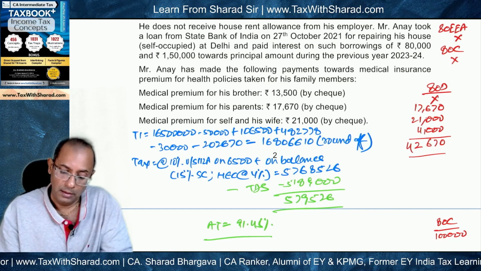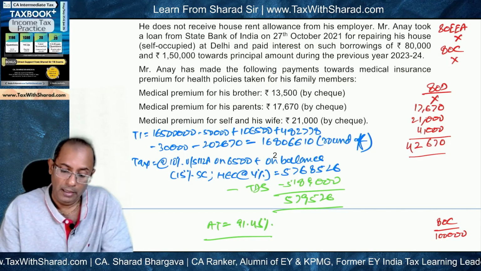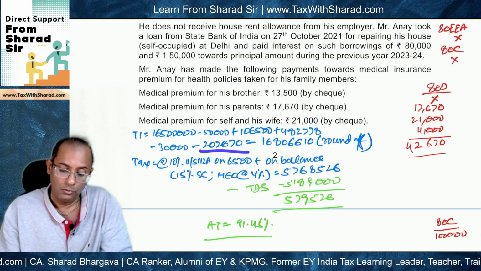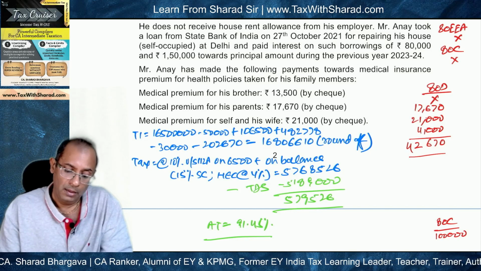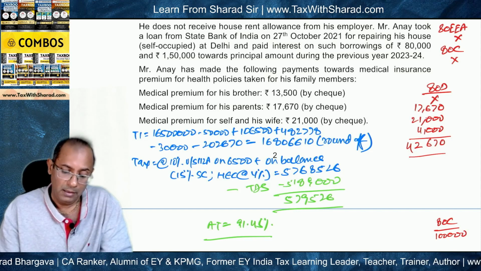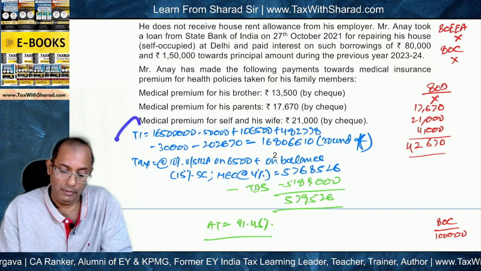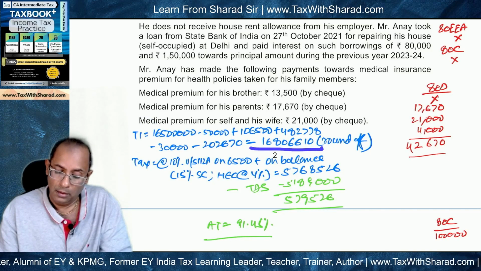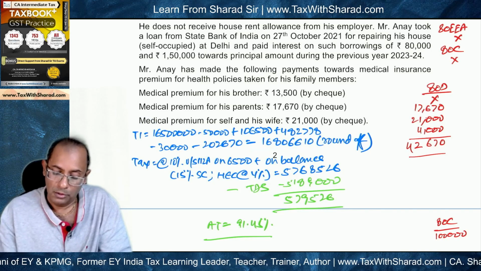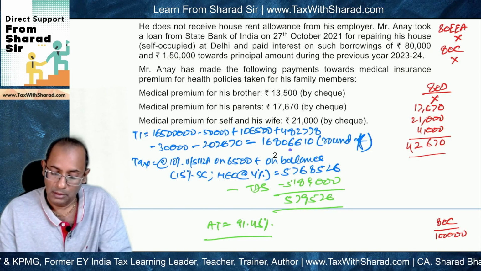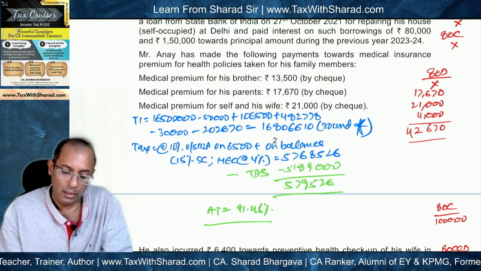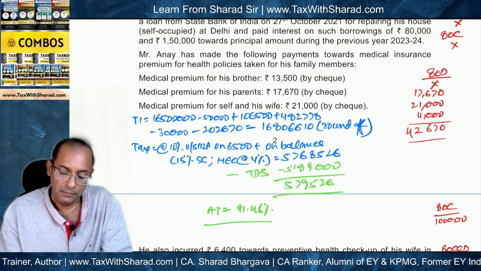Next, we deduct the deductions under chapter VIA that we computed for question number 1, which was 202,670. So these are the plus minus that needs to be done for arriving at the amount of total income, which then comes to 1 crore 68 lakh 6,610 rounded off. So on this total income, we now need to compute the amount of tax at the rates